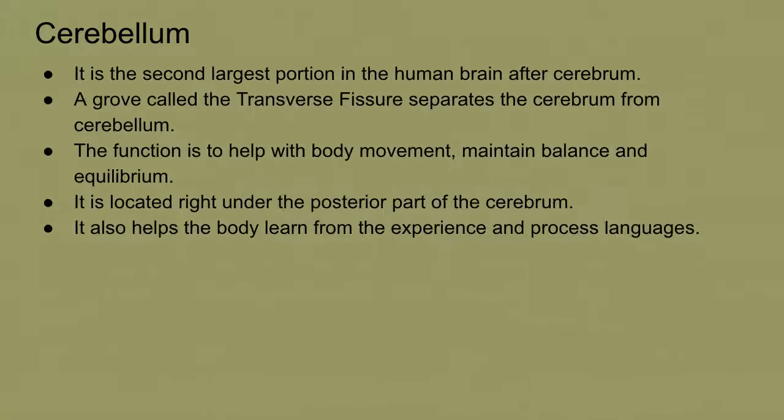Cerebellum is the second largest portion in the human brain after cerebrum. A groove called the transverse fissure separates the cerebrum from cerebellum. The function is to help with body movement, maintain balance, and equilibrium. It is located right under the posterior parts of cerebrum. It also helps the body learn from experience and process language.